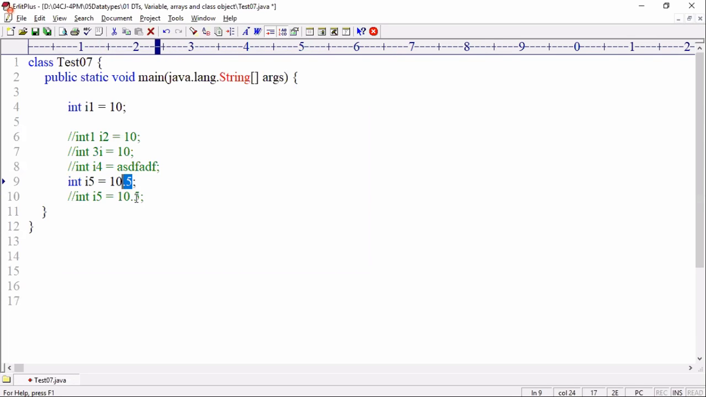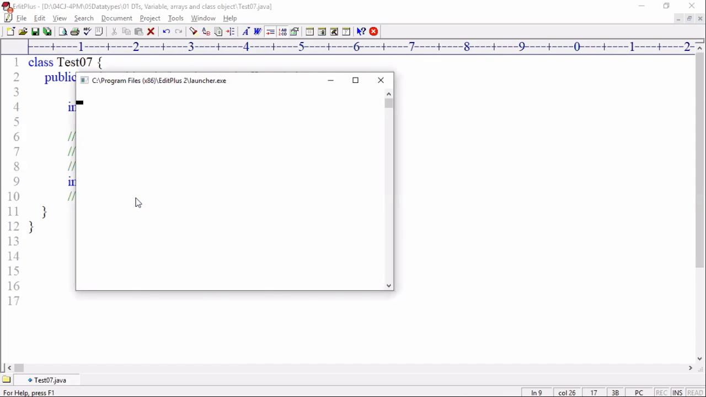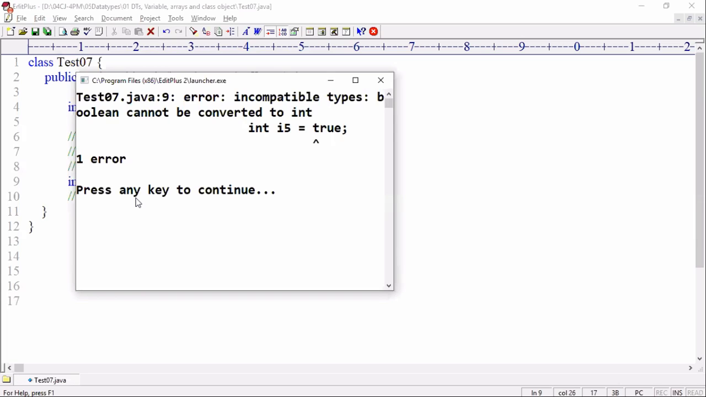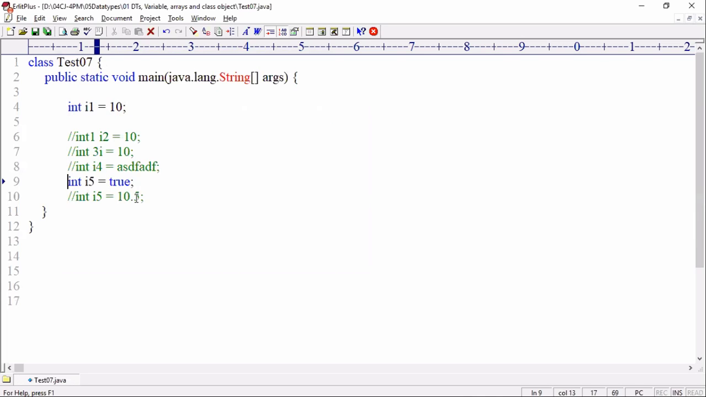But I am writing here true. True is compatible or not compatible? Not compatible. So the compiler throws an error: incompatible. Type boolean cannot be converted to int. So finally, how many rules do we have to follow?